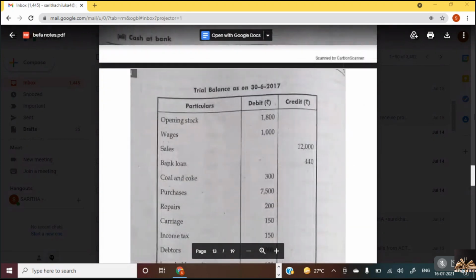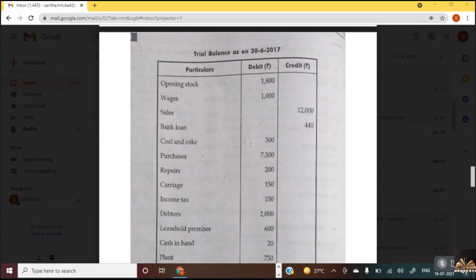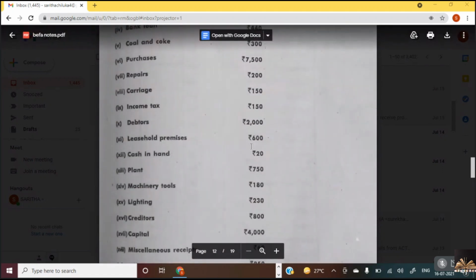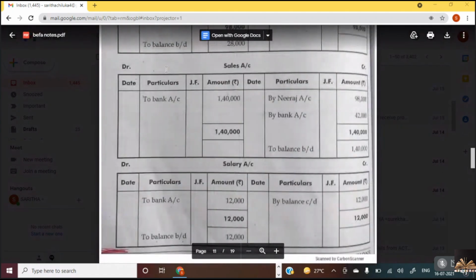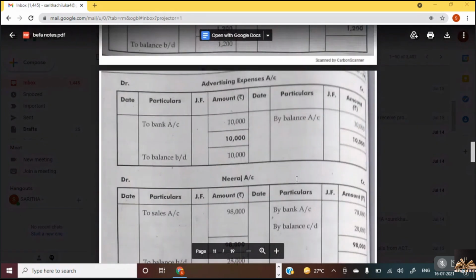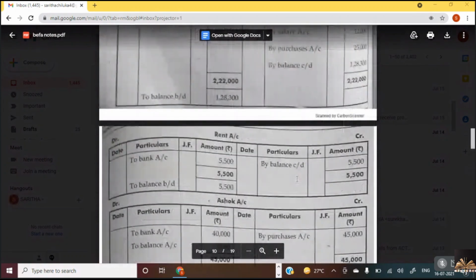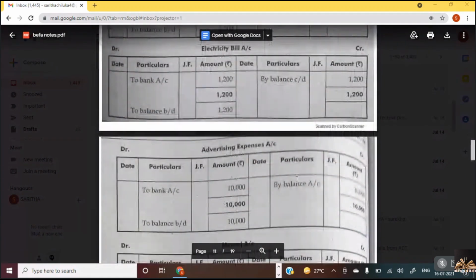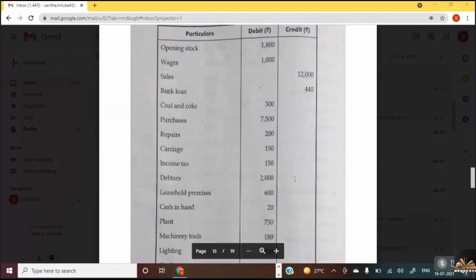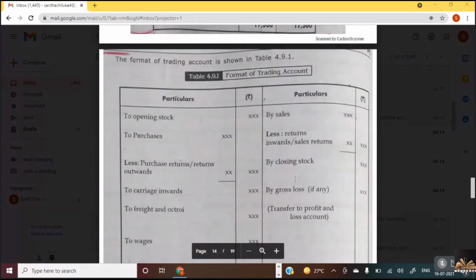So what do you mean by trial balance? This is known as trial balance. Here all the closing balances would be taken as the items, like sales, salary, advertising expenses account, electricity bill, wages, purchases, like this. Once we close the books of accounts, we prepare the trial balance. Trial balance is nothing but the closing balances of all the accounts. From the trial balance, we prepare the final accounts. Is that clear, Nana?